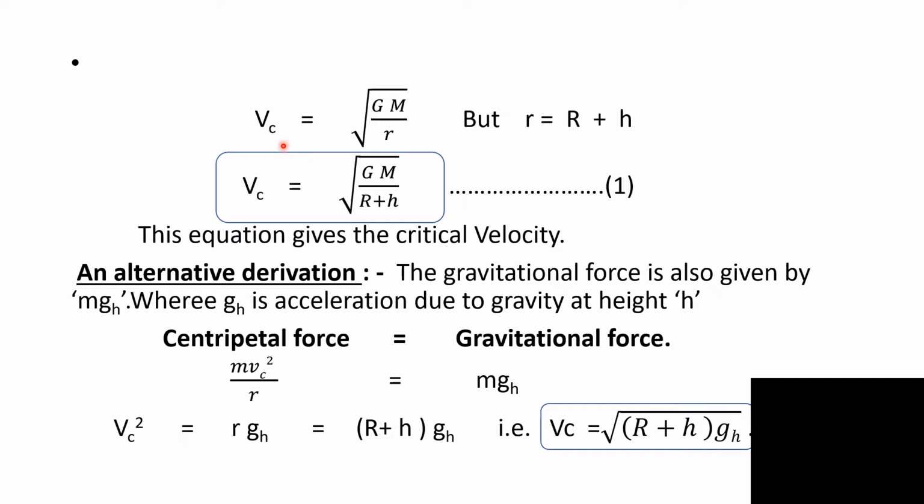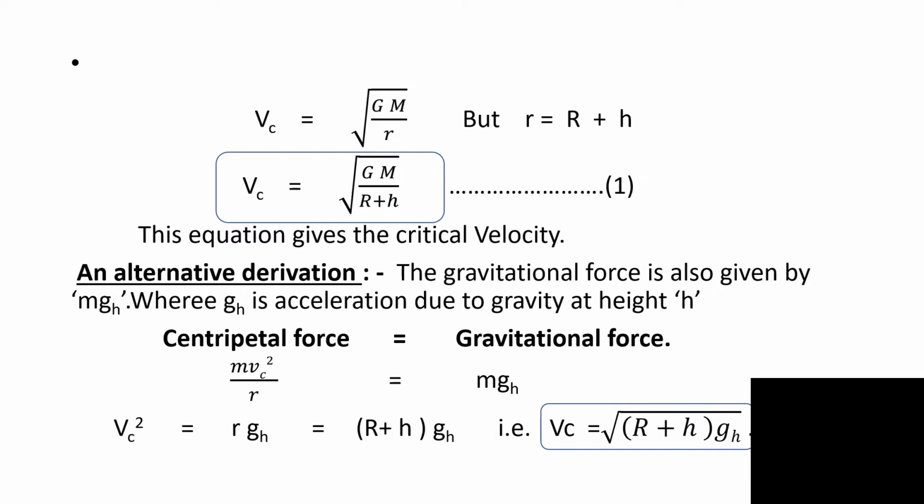Vc equal to square root of GM upon r. Small r is the radius of the orbit of the satellite, therefore it is given by capital R plus h. So the critical velocity is finally given by square root of GM upon R plus h. This equation gives the critical velocity.